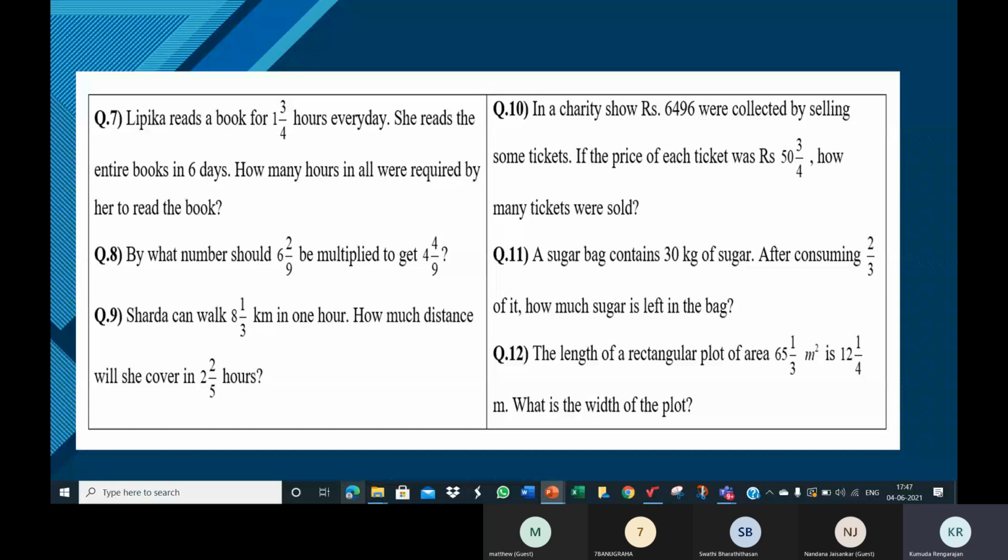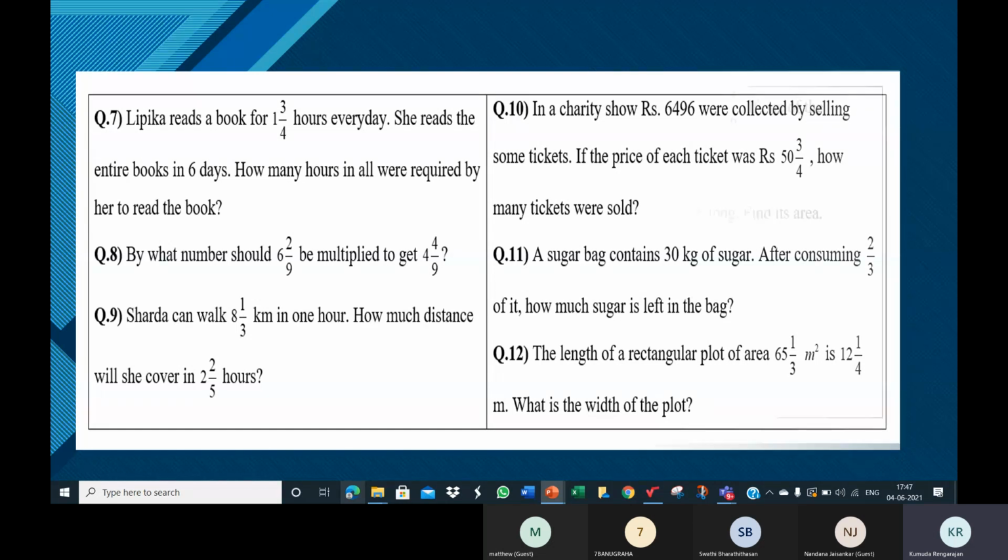So you have 30 kgs of sugar. How will you make 3 equal portions? 10 kgs, 10 kgs, 10 kgs. You store them in 3 different containers, each container having 10 kgs of sugar. Now what happens after consuming 2/3 of it? You consume 2/3, that is 2. You consume the sugar in 2 containers out of the 3 containers. Then how much is left?